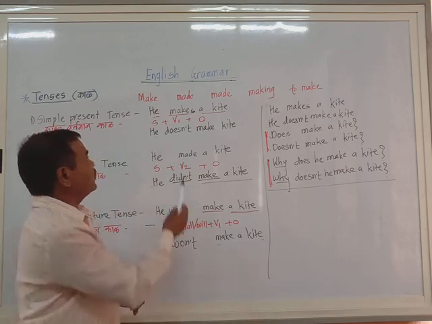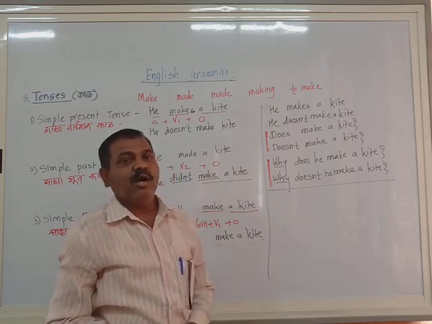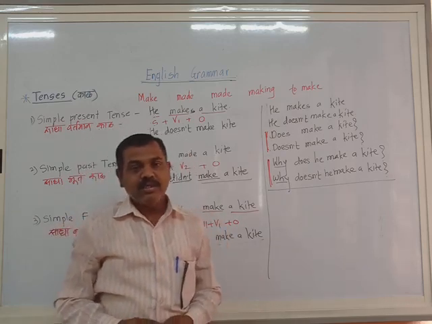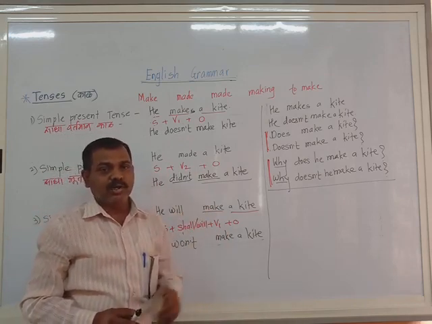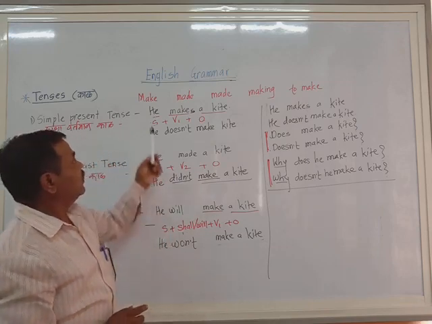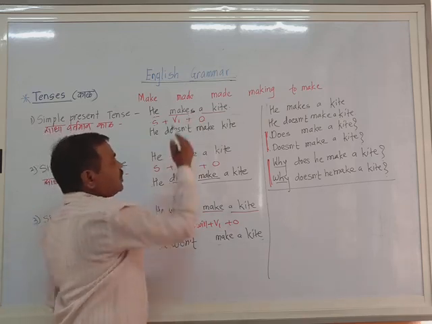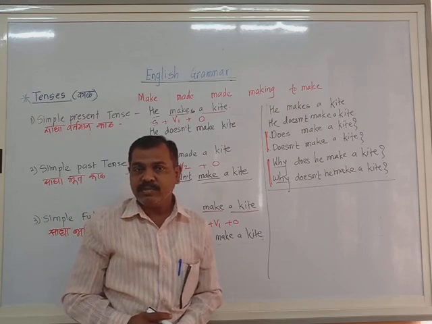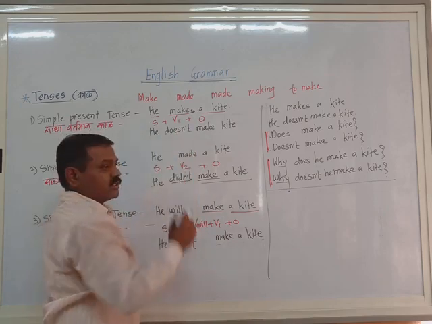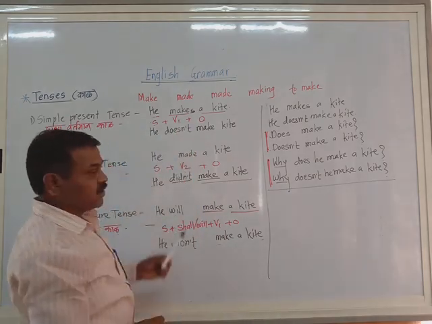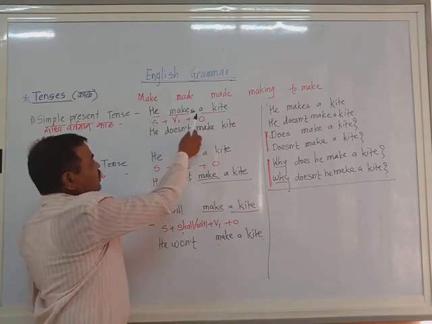See the example I have given here. He makes a kite. In the previous example we have written, I make a kite. If we take a third person singular subject, that is when two people talk about a third person, he, she, it, like that, these subjects always take s or es for the verb in the simple present tense, only in the simple present. So let's study this example with all three simple tenses: simple present, simple past and simple future. He makes a kite.